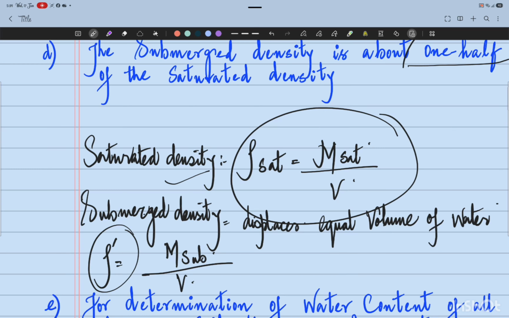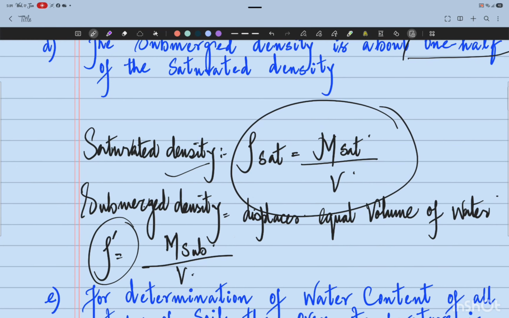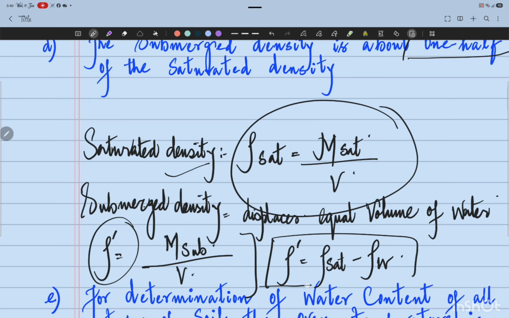All right, and it is true that this submerged mass density is roughly 1/2 of the saturated density. This is the relation between submerged and saturated mass density in a given soil sample, and it's absolutely correct. Why so?